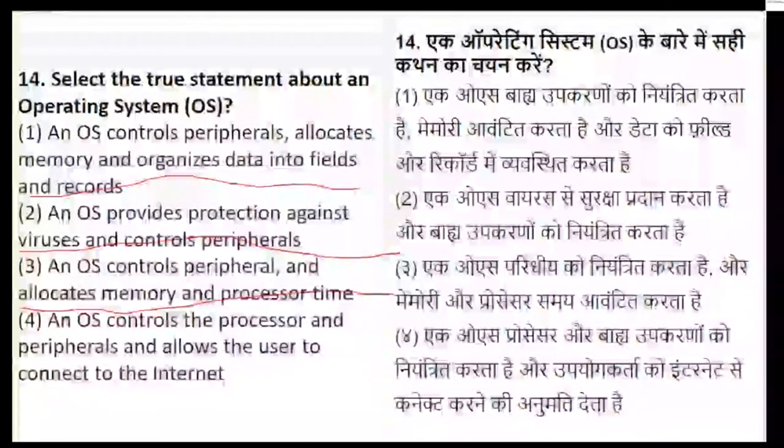It controls peripherals and allocates memory and processor time. And it allows the user to connect to the internet. From these 4 statements you have to pick the one which is correct with reference to the operating system.